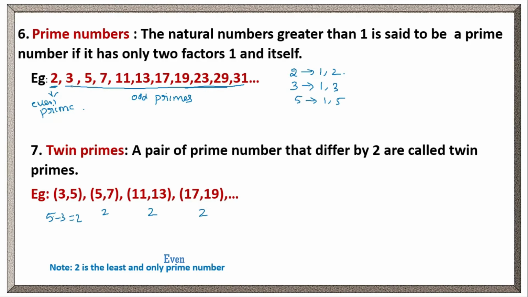Here also you can observe in prime numbers. 3, 5: the difference is 2. 5 and 7: difference 2. 11 and 13. 17 and 19. Right? 29 and 31. The difference is 2 only, right? In this way we will get many twin primes. Here the note is, as I explained already, 2 is the least and only even prime number.